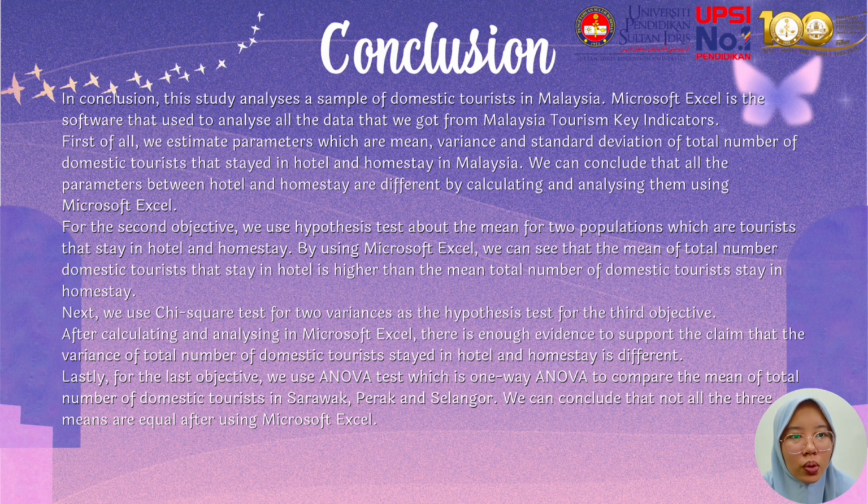Next, we use the chi-square test for two variances as the hypothesis test for the third objective. After calculating and analyzing in Microsoft Excel, there is enough evidence to support the claim that the variance of total number of domestic tourists who stay in hotel and homestay are different. Lastly, for the last objective, we use the ANOVA test, which is one-way ANOVA, to compare the mean of total number of domestic tourists in Sarawak, Perak and Selangor. We can conclude that not all the 3 means are equal after using Microsoft Excel and also manual calculation.